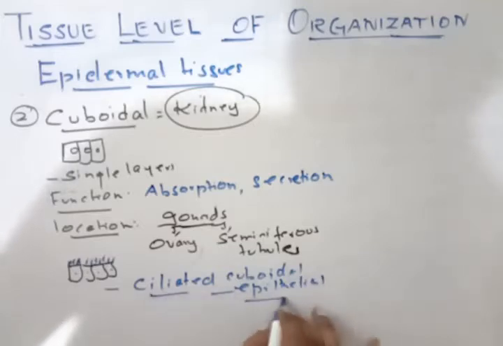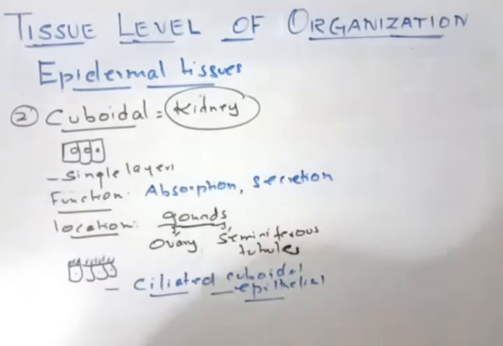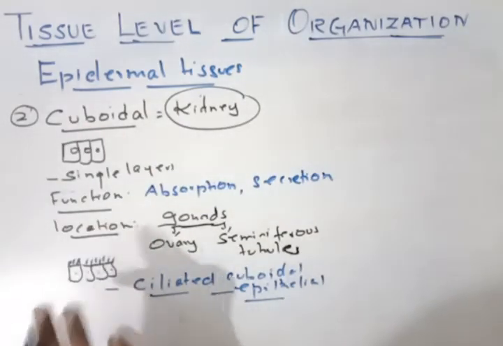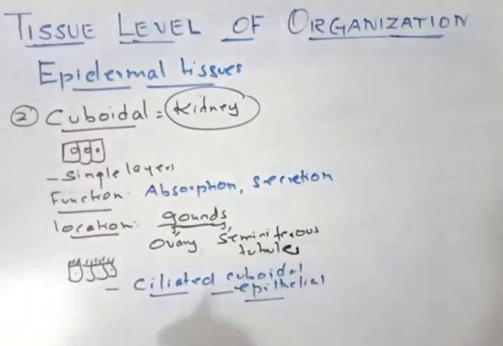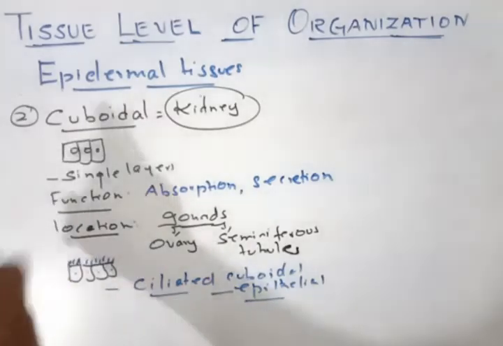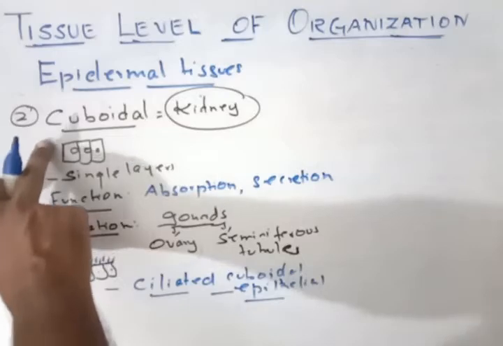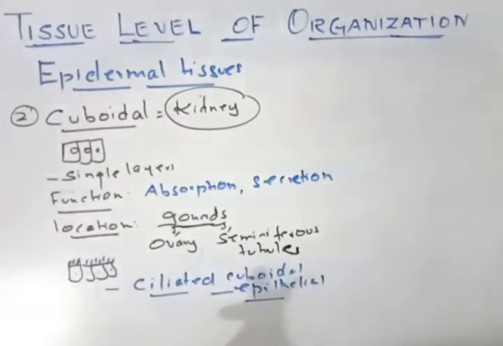Okay, so ciliated if it is having cilia. Remember one mark question: simple epithelium will not have the cilia, whereas cuboidal as well as columnar will have this ciliated. So remember C is for ciliated as well as cuboidal and columnar. Okay, so this is important.